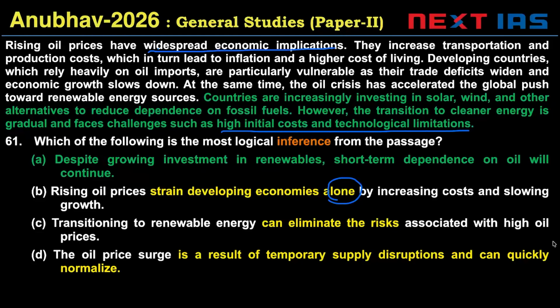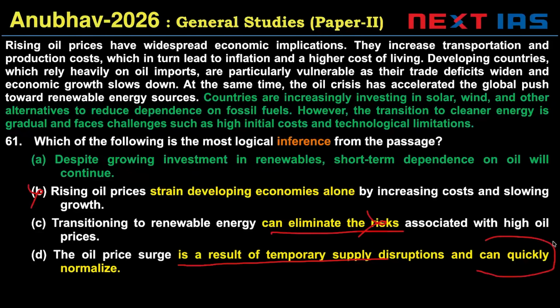Developing countries are mentioned, but that does not mean this applies to developing economies alone. So B is incorrect. C, transitioning to renewable energy can eliminate the risks. Totally incorrect. And D says the oil price surge is a result of temporary supply disruption and can quickly normalize. Totally incorrect. Not mentioned in the passage. So A is the right answer.